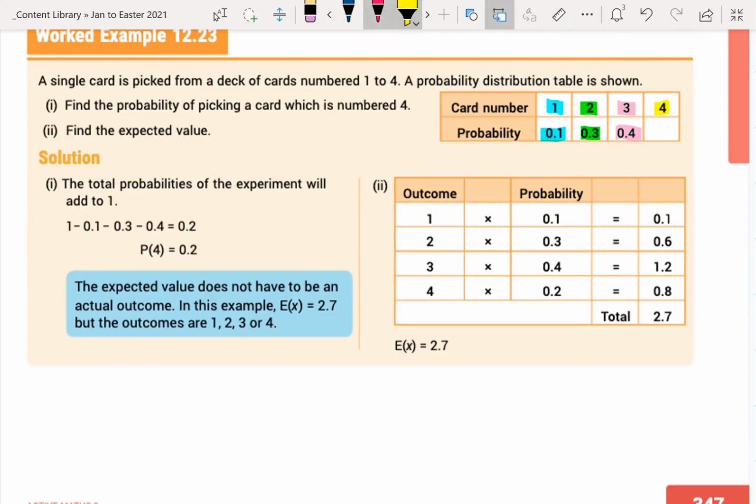Remember, these four numbers, we're missing one, but those four numbers should add up to give us 1. So what do I need to add to 0.1, 0.3, and 0.4 to get to 1?